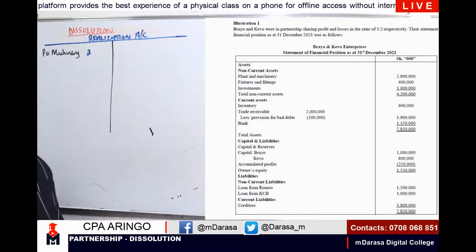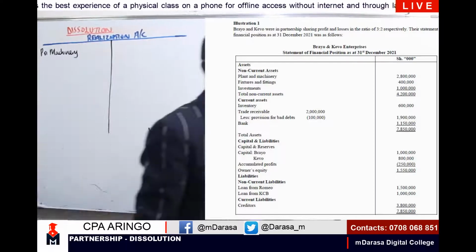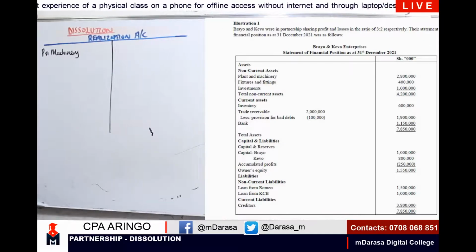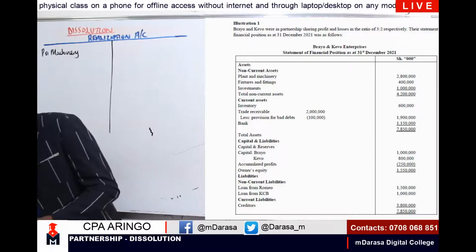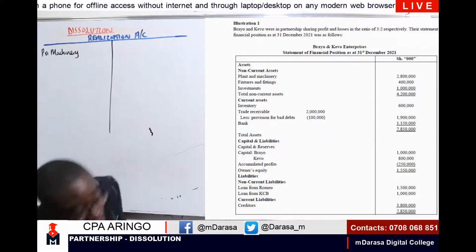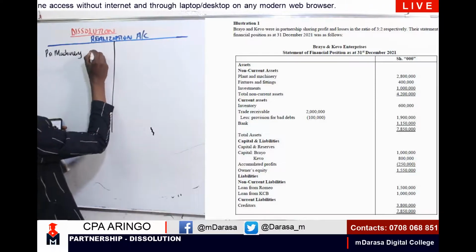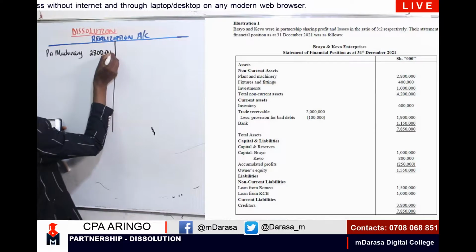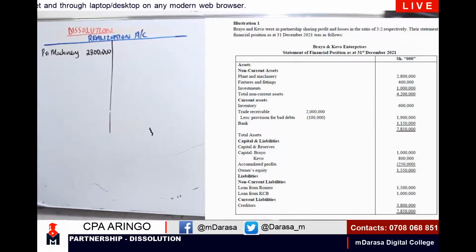Kindly, I want you to ignore the thousands on top there. So in this case, I'm having 2.8. That is for plant and machinery. Believing that my handwriting is visible.